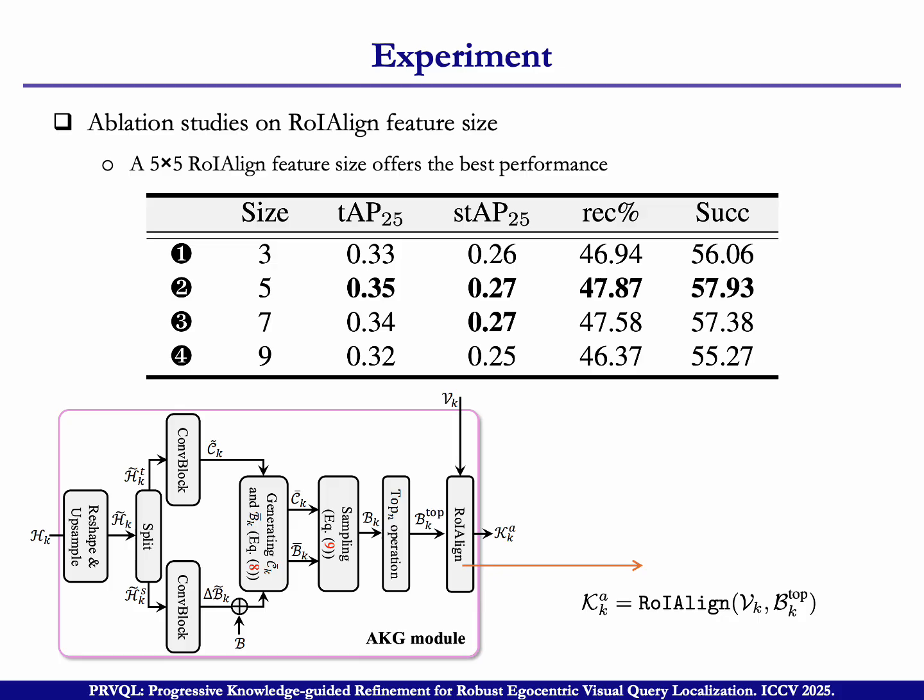This is the top 3 bounding box, and this is the video feature. We use RoI Align to get the appearance feature of these three bounding boxes, and this feature we call the appearance knowledge feature.